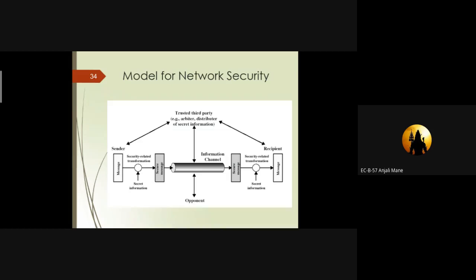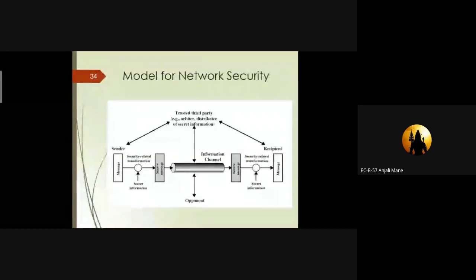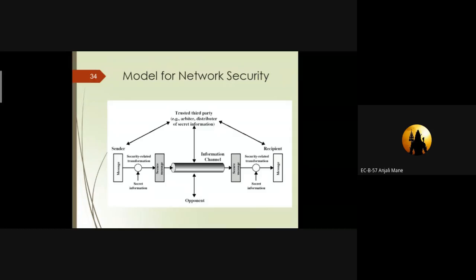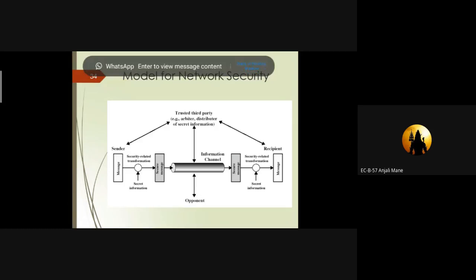But in our technical field, we have to make sure that whatever our data or whatever our network, that should be secure. That is called network security. In order to prevent our data from the various hackers, we have to make sure that there is one proper system or one proper model.